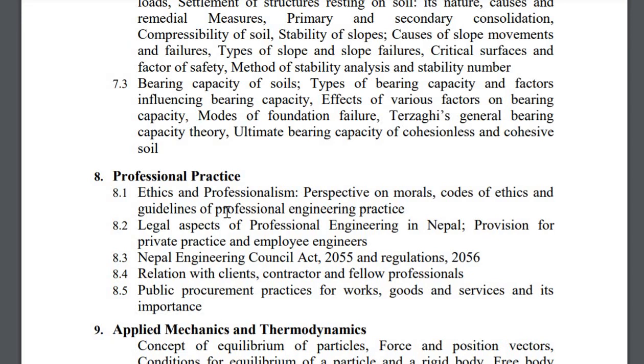Okay, EPP. Okay, professional practice. So it consists of the act like Nepal Engineering Council Act, regulation, what is the relation with client, the contract, you know, the procurement and all, the ethics, the morals.